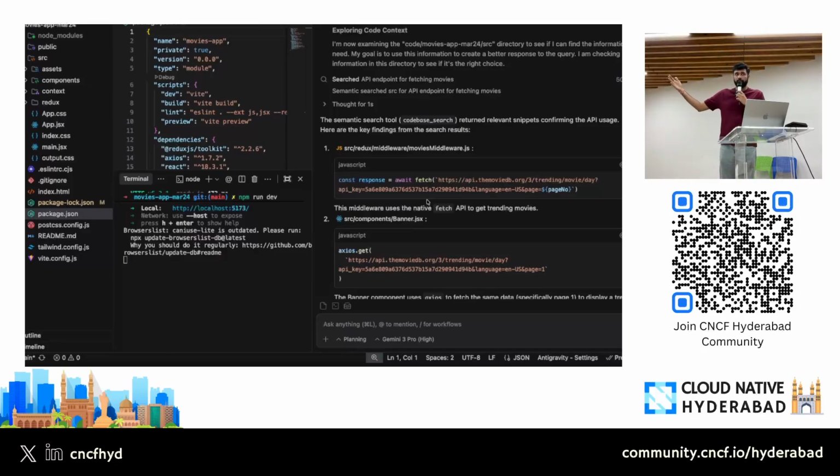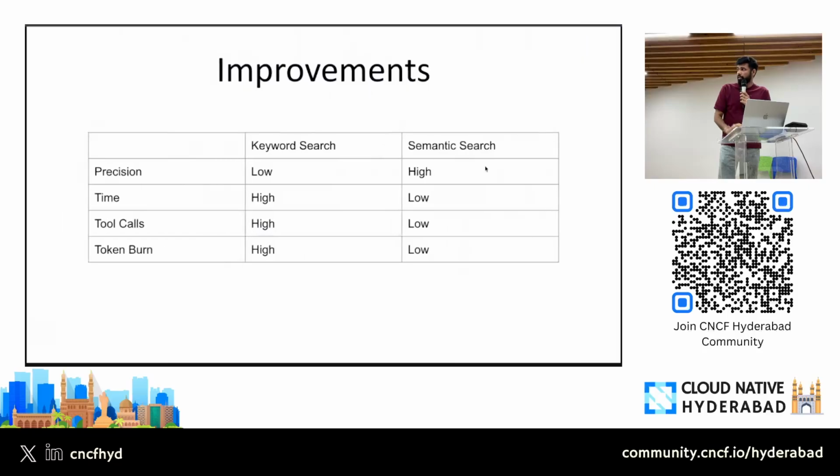We can see the improvements. We are not taking 10 different tool calls, just one tool call. And the output is also very relevant. I got the exact chunk which I need for that particular query. This is how semantic search can improve the quality of your answer, the quality of your search. It brings down your tool calls, improves your speed, brings down your token burn, and increases your precision. I hope that makes sense.